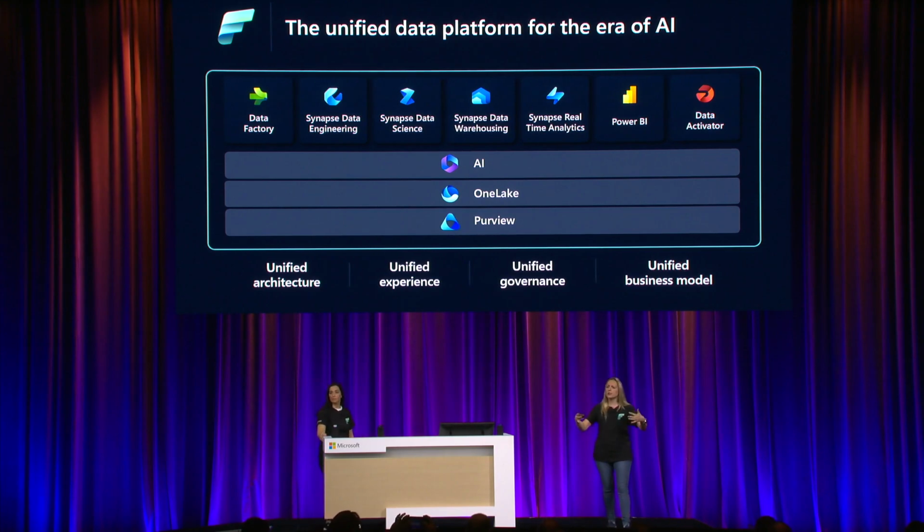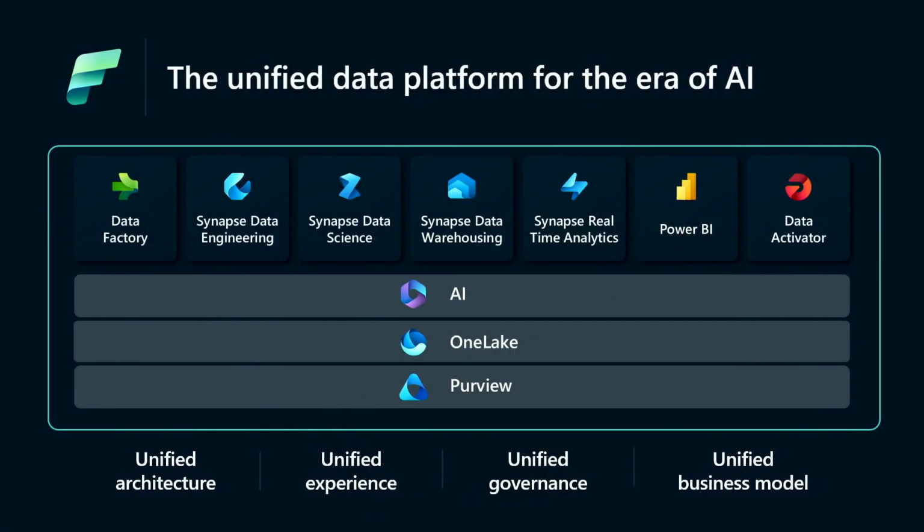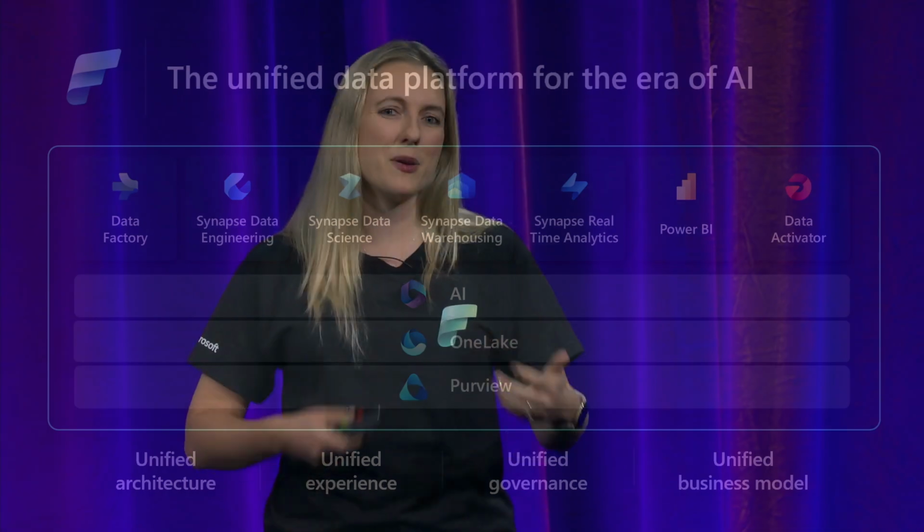Just to give a really quick overview, what is Fabric? Fabric is our next generation data platform. We GA'd it at Ignite, so we're really excited about that. It helps you build your end-to-end data projects. It has all these different workloads, which you're seeing on the slide right now, from Data Factory to help you bring all your data into Fabric, data engineering with things like Spark, and data science. You can build out your enterprise data warehouse, have elements of real-time analytics, Power BI for building out your reports, and Data Activator, which is our new alerting workload.